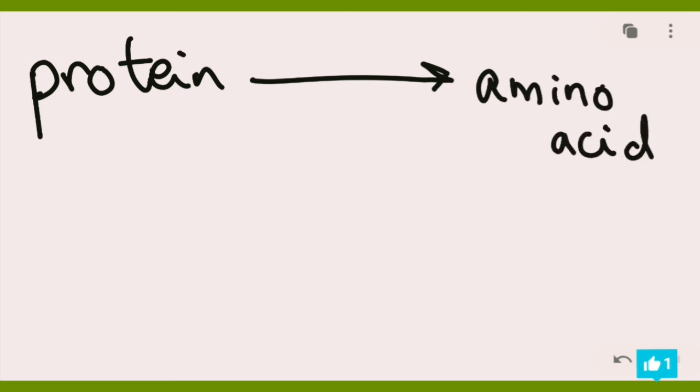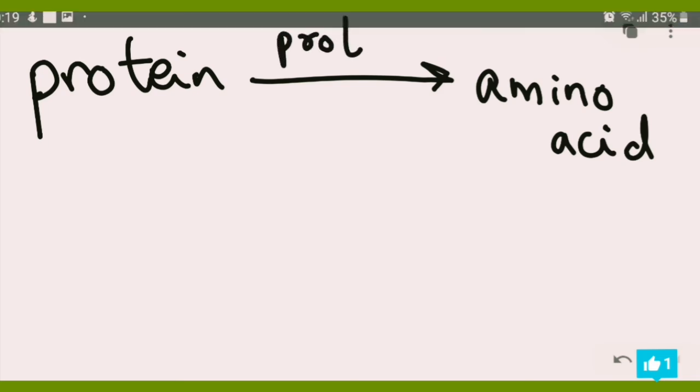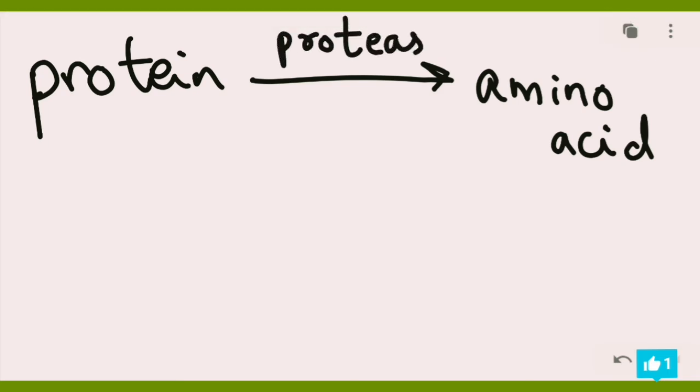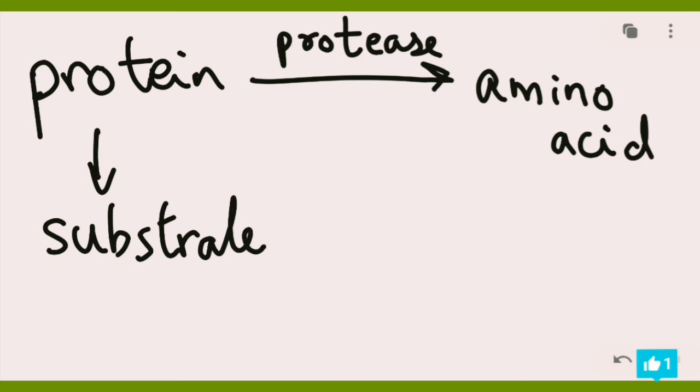And then above this arrow, we write the protease, because this guy is only helping to speed up the reaction. He is not part of the reaction or the reactant. Okay, so on the left hand side we have the protein, so we call this guy on the left hand side substrate, and the one on the right hand side we call it a product.